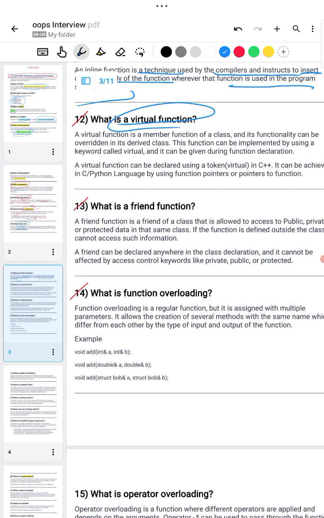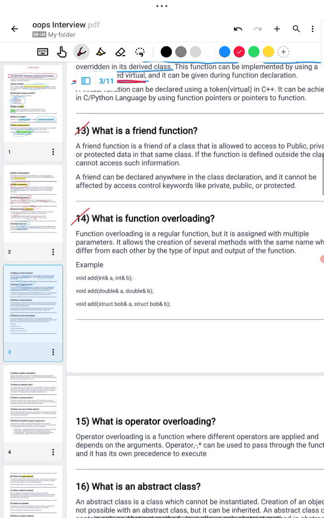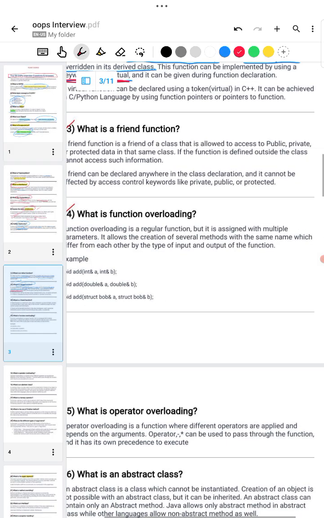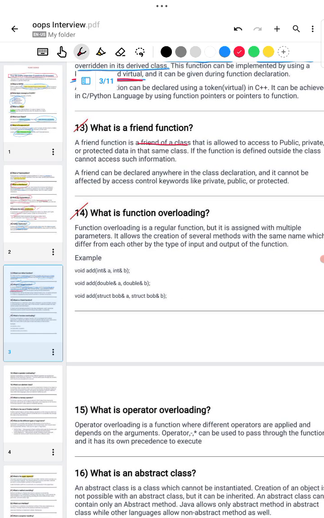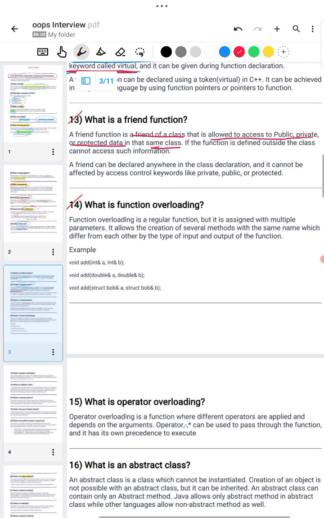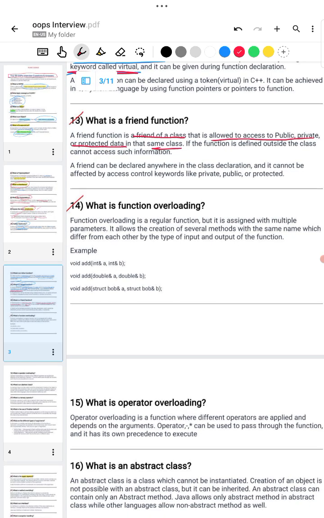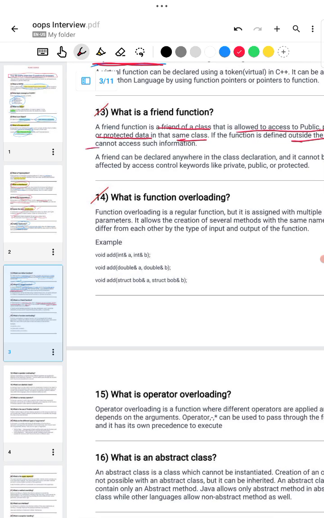What is a virtual function? A virtual function is a member function of a class and its functionality can be overridden by its derived class using the virtual keyword. What is a friend function? A friend function is a friend of the class. It allows you to access public, private and protected data of the same class. But if a friend function is declared outside the class, it does not access much more information.